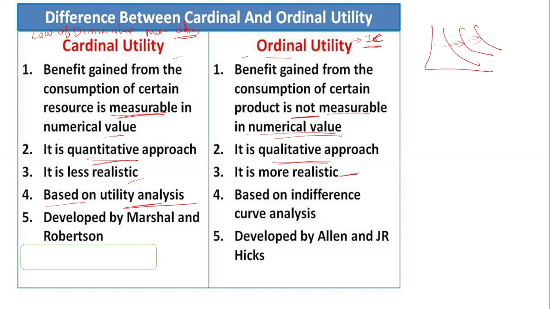The ordinal utility is based on IC curve analysis. Cardinal utility was developed by Marshall and Robertson, but ordinal utility was developed by Allen and J.R. Hicks. This is important, because this question has been asked in previous question papers, might be in the NET or state examination. So ordinal utility: Allen and Hicks. Cardinal utility: Marshall and Robertson.